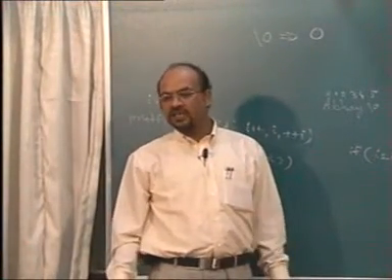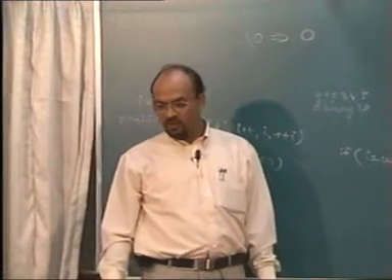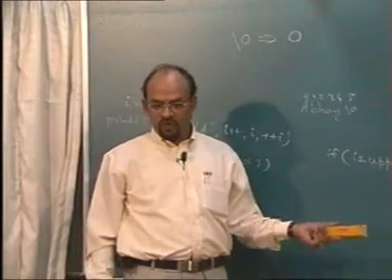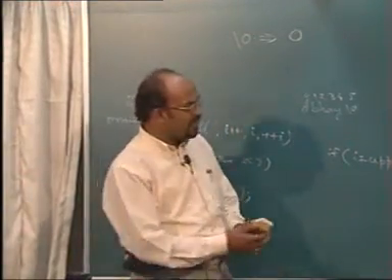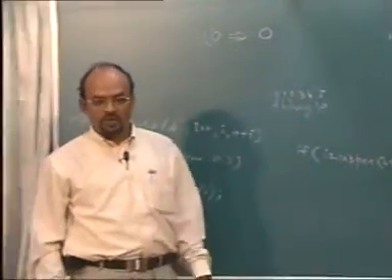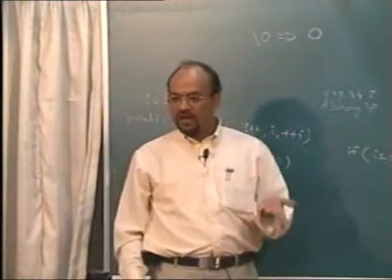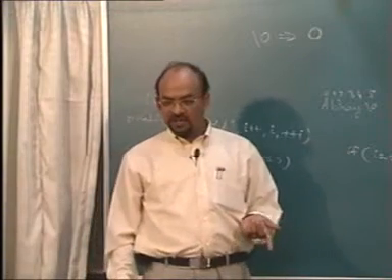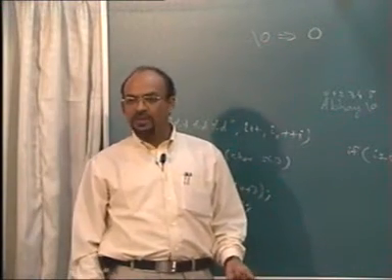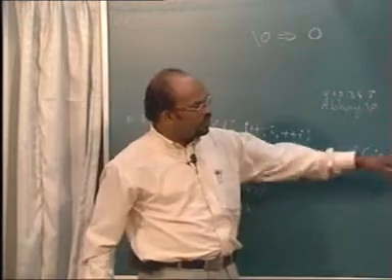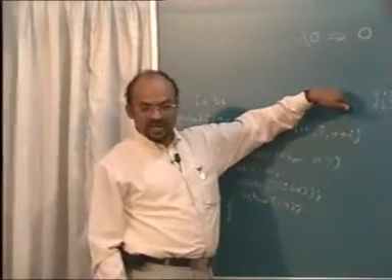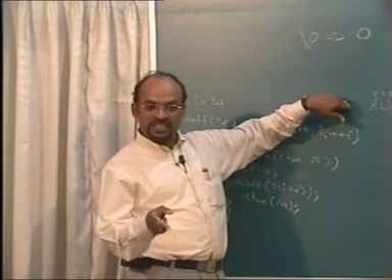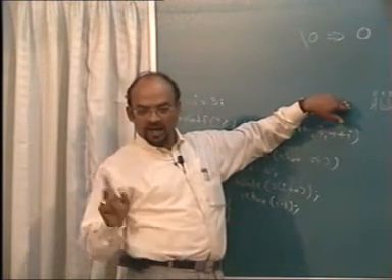Every condition will result in a value which is 0 or non-zero, false or true. Now if you are writing a function which is returning true or false, that is non-zero or 0, in that case there is no need of comparing it with not equal to 0. क्योंकि अगर उसने 0 रिटर्न किया तो value of the condition is 0, that means false. And if it returns anything other than 0, which we normally return as 1, it will be taken up as true. So instead of comparing it again, like even in the previous case I had written strcmp not equal to backslash 0. Instead of that I should have written strcmp s of I, s and high.